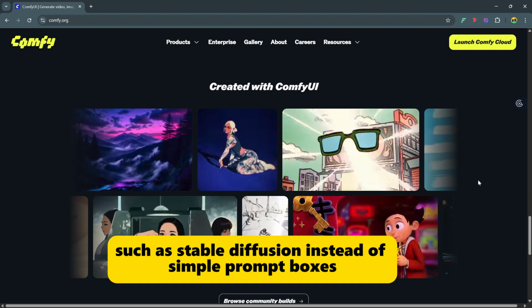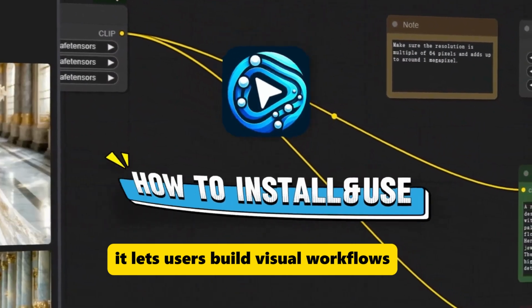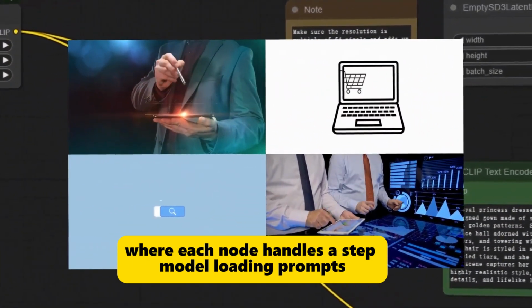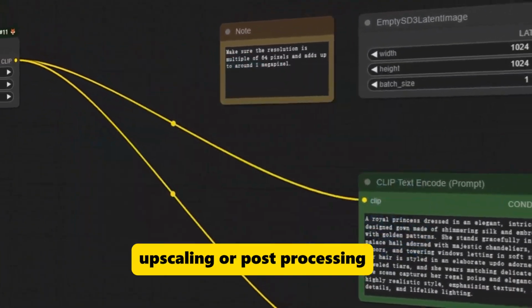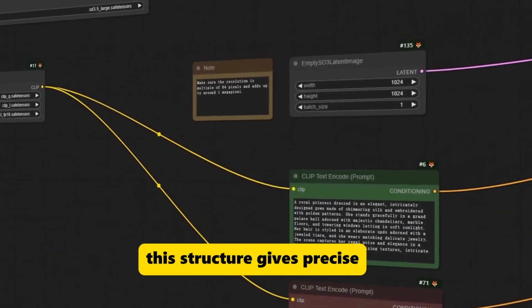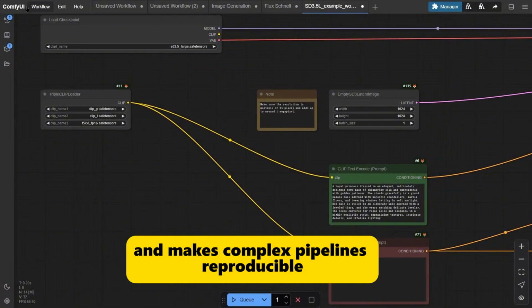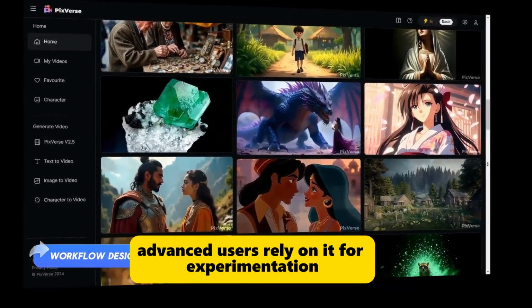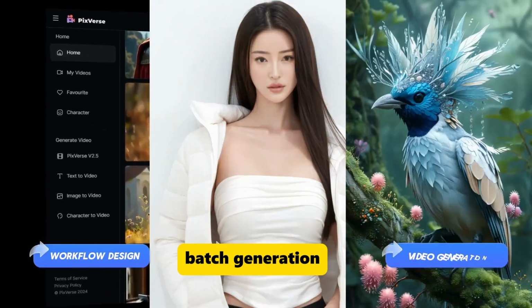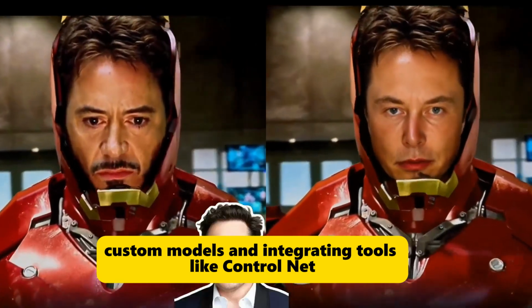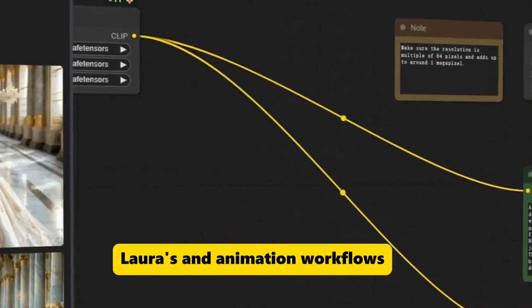Instead of simple prompt boxes, it lets users build visual workflows where each node handles a step: model loading, prompts, conditioning, sampling, upscaling, or post-processing. This structure gives precise control over how images are generated and makes complex pipelines reproducible. Advanced users rely on it for experimentation, batch generation, custom models, and integrating tools like ControlNet, LoRAs, and animation workflows.